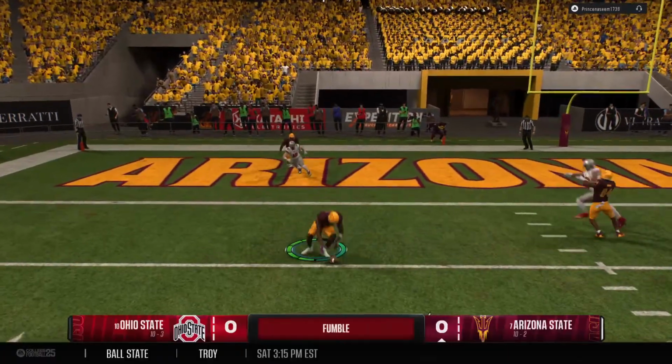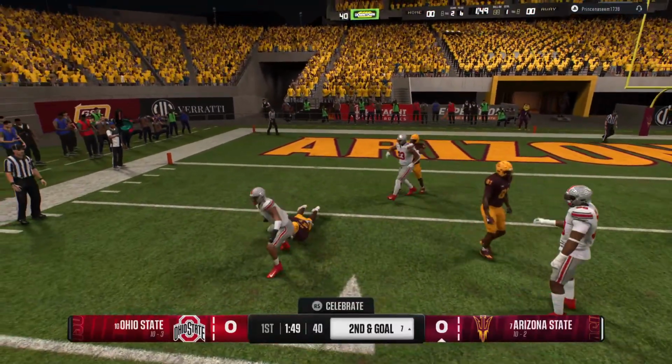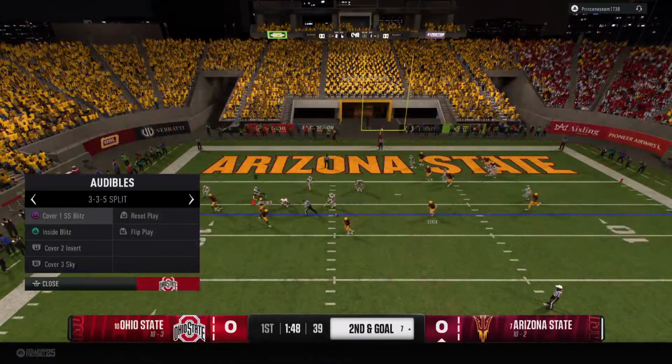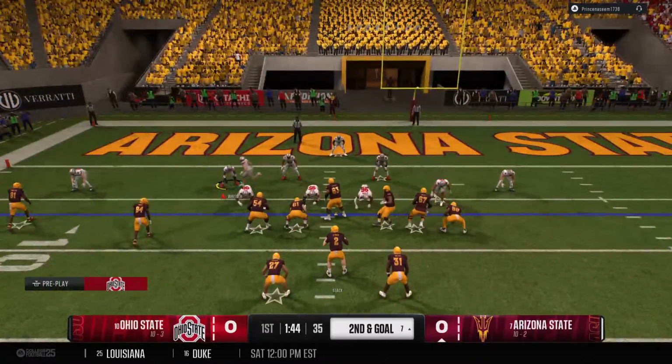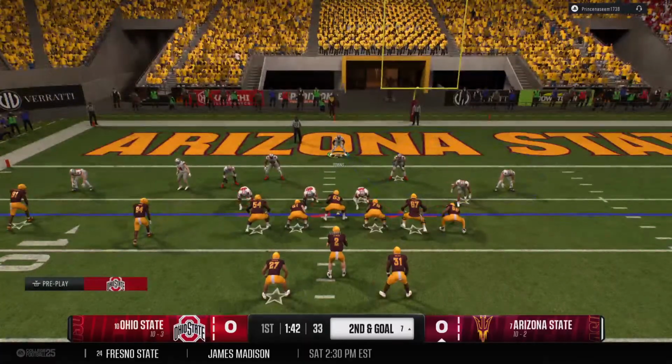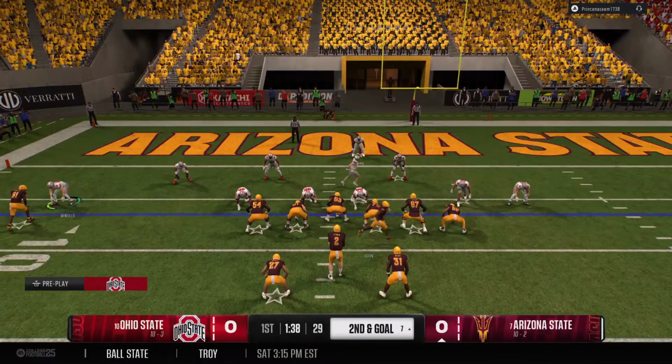Oh, and the ball comes loose. They scoop up the ball. It's still a live play. Wow, that's just big-time awareness by his teammate to be able to scoop up that ball like it was a ground ball. As a result, the offense retains possession. And they're moving the receiver now before the snap.